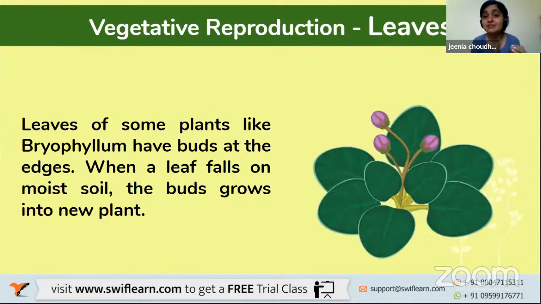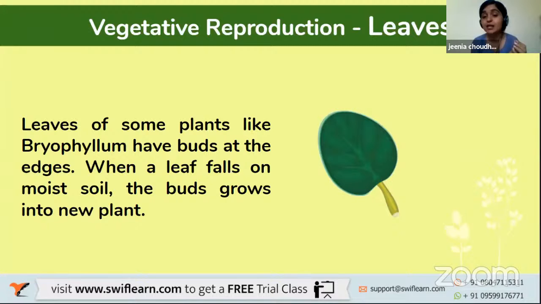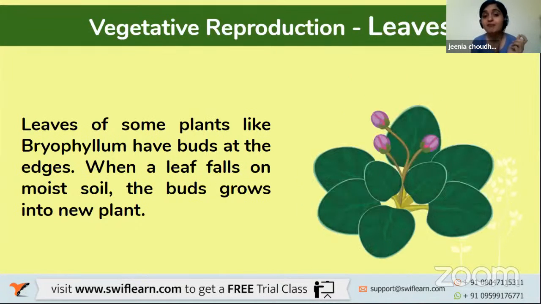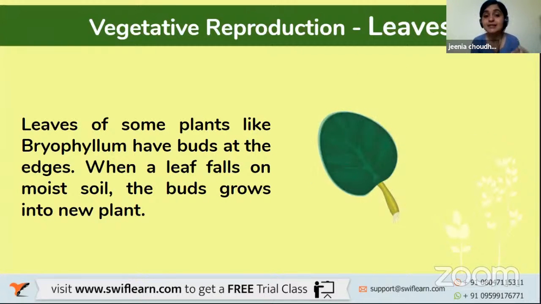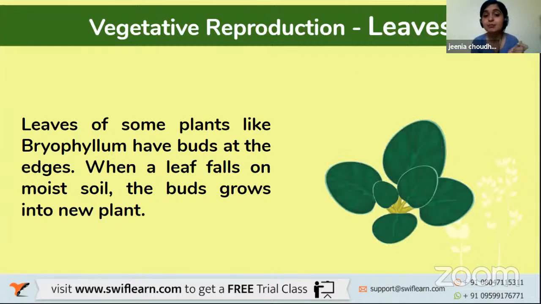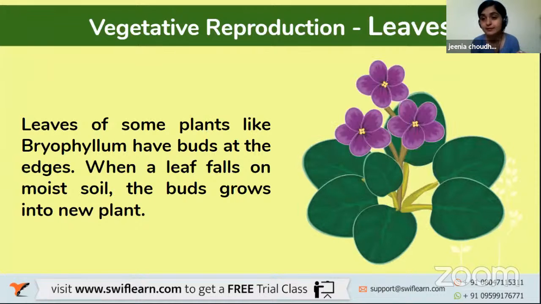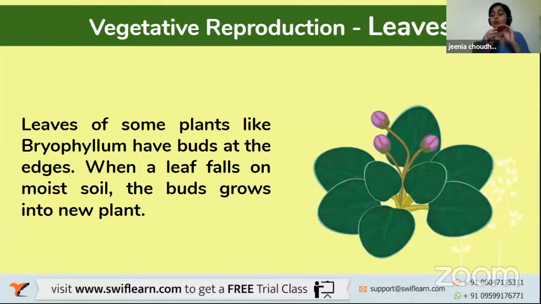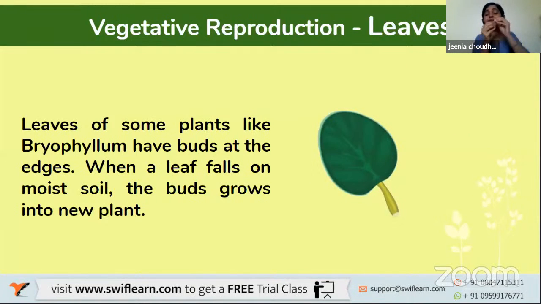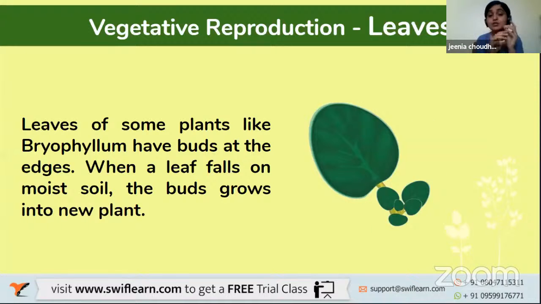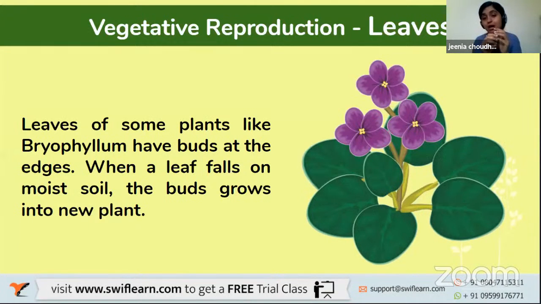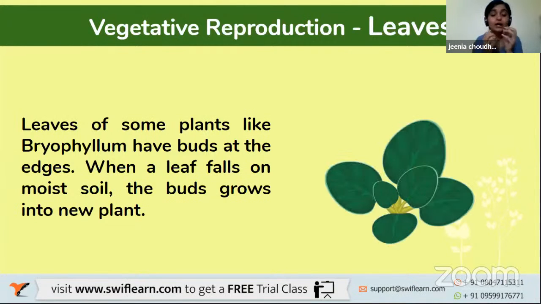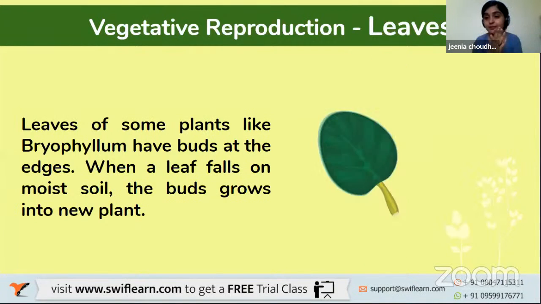Moving further, vegetative reproduction in leaves with the help of leaves. Leaves of some plants like bryophyllum have buds at the edges. When a leaf falls on moist soil, the buds grow into a new plant. I hope this is very simple. Simply, we can understand that there's a bud on the edge of this leaf. So when this leaf falls from the plant onto the soil, that bud turns into another plant over there.